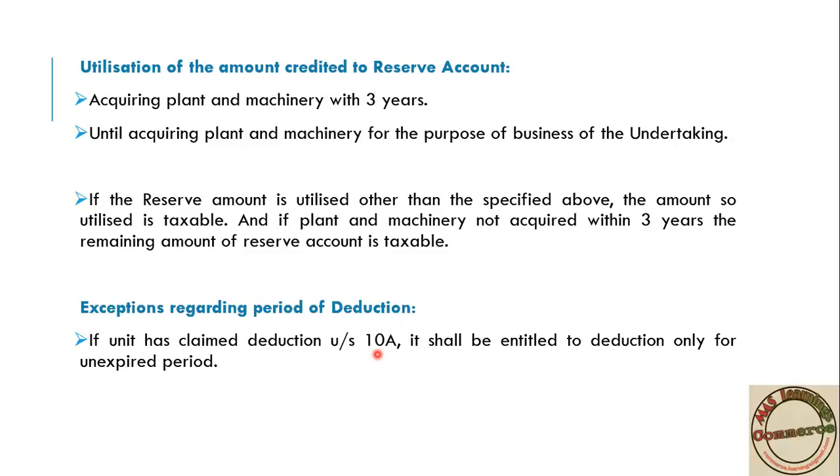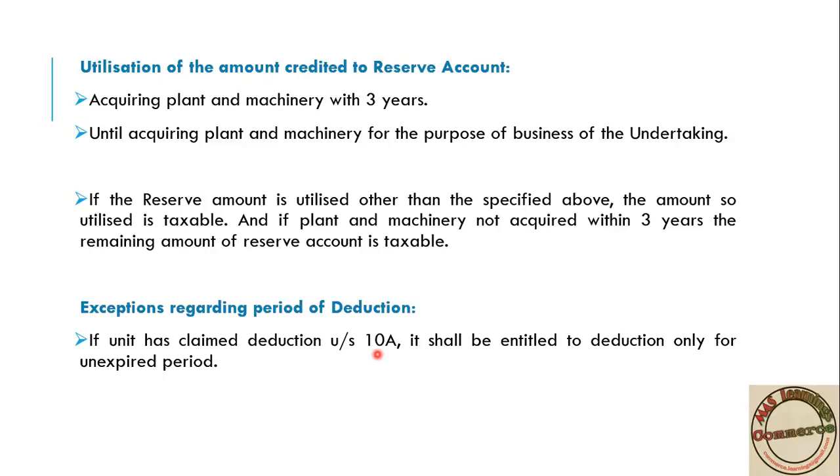If you start your business in a free trade zone, you will get 10 years. Okay, it is 100% deduction you will get for 10 years. Suppose you have utilized maybe 5 years, and again, because the free trade zone is transferred to a special economic zone, on that occasion you only get the remaining 5 years.